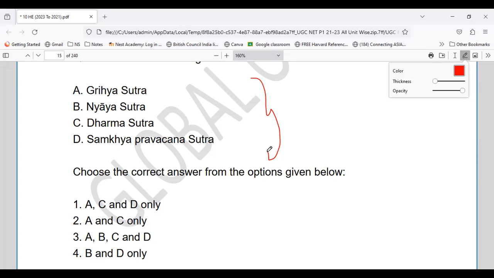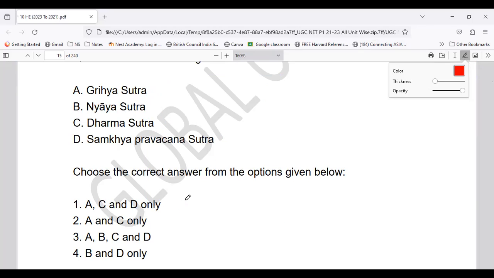So yes, fourth question, everyone, what will be the option, whether it's option number 1, option 2, 3, or 4? So which of the sutras? Okay, so Griha Sutra, yes, it is the ancient text related to law. Nyaya is not a law. Dharma is again a text which is related to law, and Samkhya Pravachana is not again a law. So yes, your option number 2, that is option A and C, stands to be correct, right?